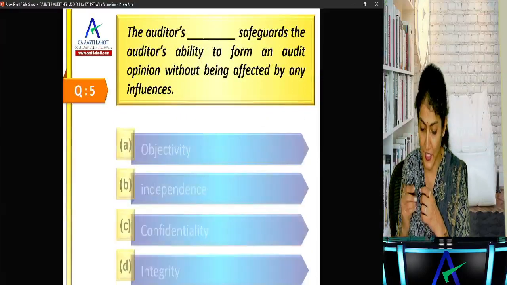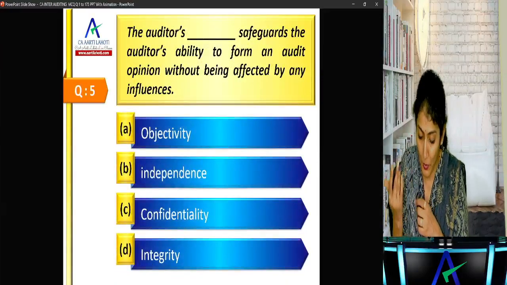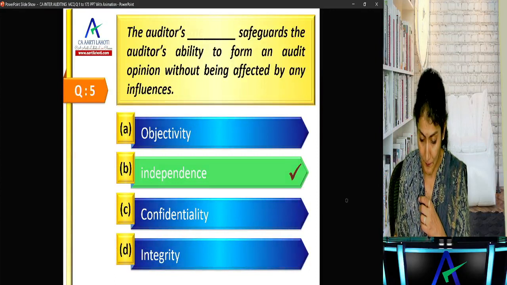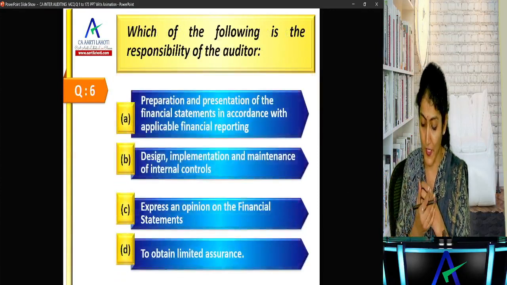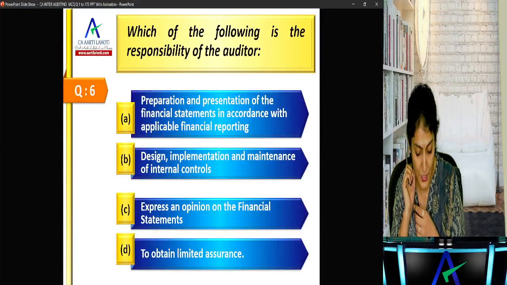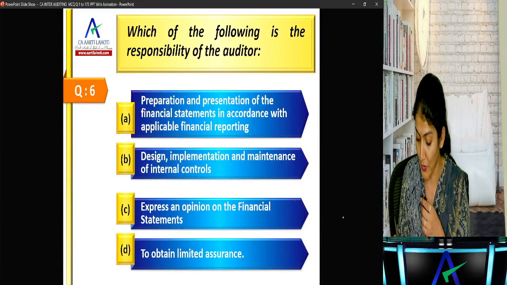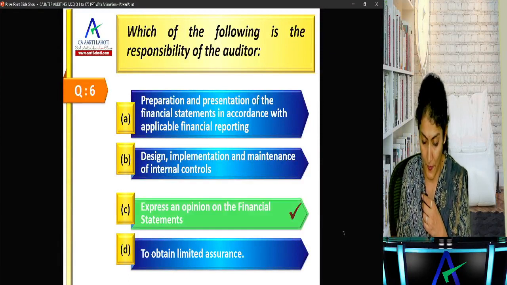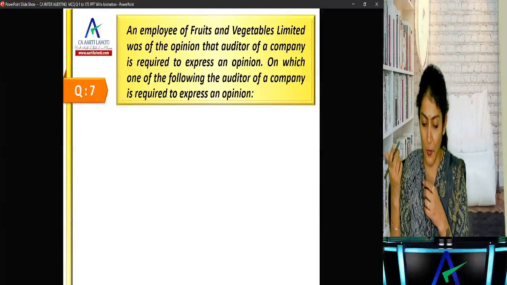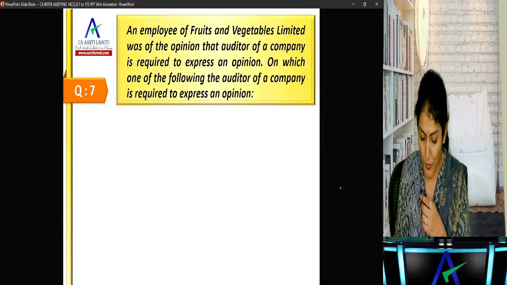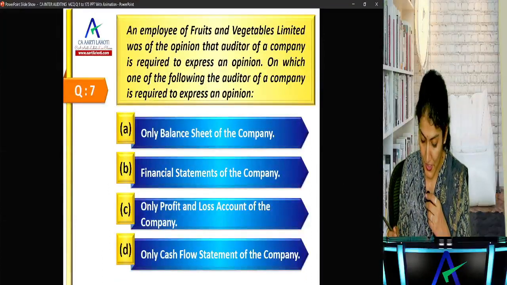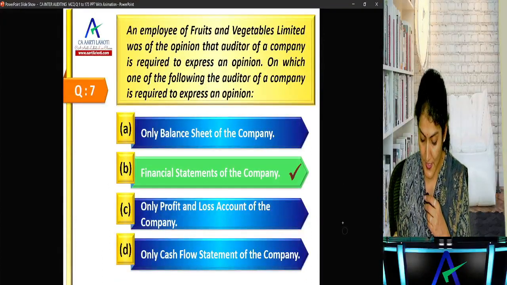The auditor's dash safeguards the auditor's ability to form an audit opinion without being affected by any influences. The auditor's independence. Okay. Next one, which of the following is the responsibility of the auditor? Preparation and presentation of financial statements, design, implementation and maintenance of control, express an opinion, or obtain limited assurance. So, express an opinion. Okay. An employee of Fruits and Vegetables Limited was of the opinion that the auditor of the company is required to express an opinion. On which one of the following is the auditor required to express an opinion? Only balance sheet, only P&L, only cash flow? No, the financial statements of the company.